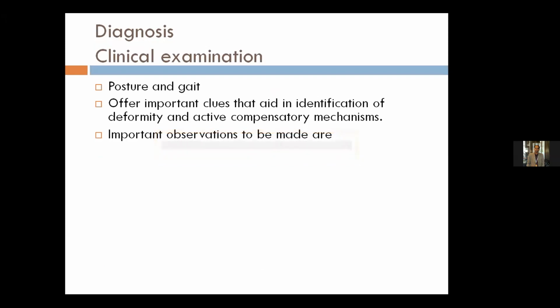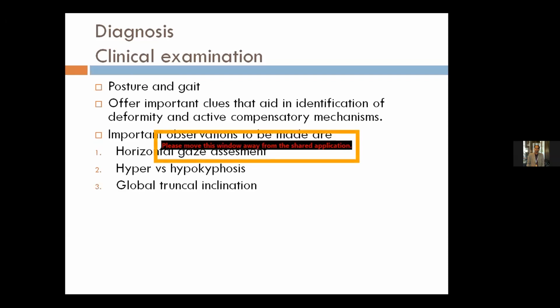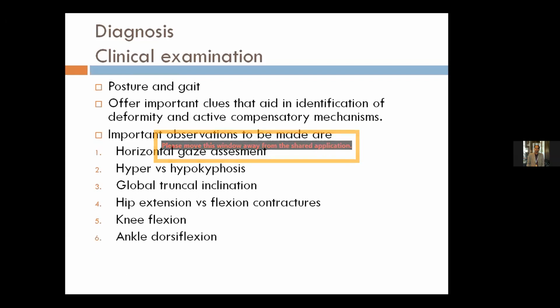So the important observations to be made in clinical examination are horizontal gaze assessment, hyper or hypokyphosis, global truncal inclination in the frontal and lateral planes, and hip extension versus flexion contractures. Usually it is hip extension which compensates for the forward fall of the spine, along with knee flexion deformities and ankle dorsiflexion.